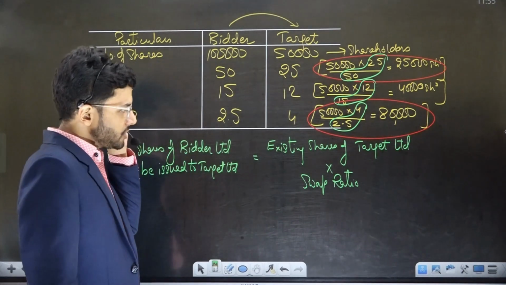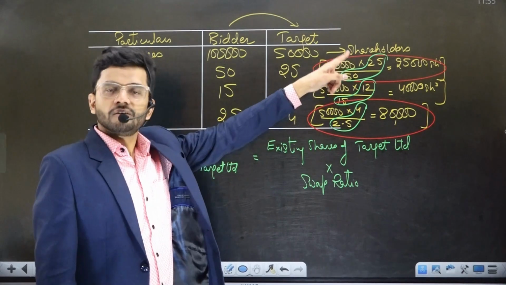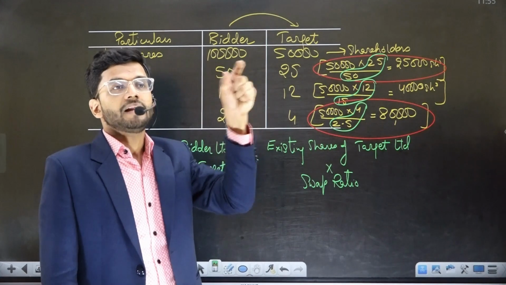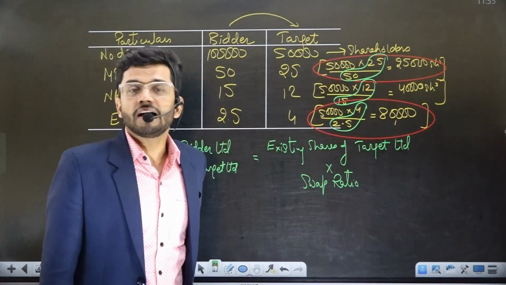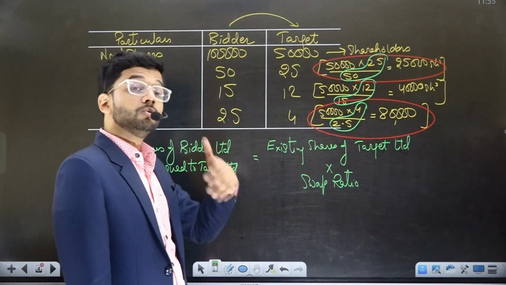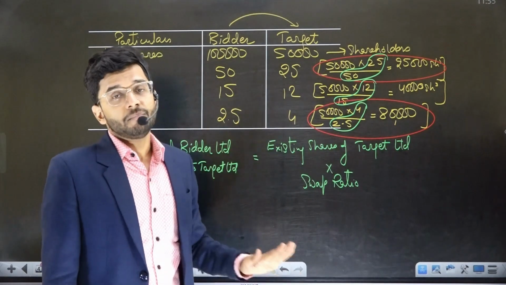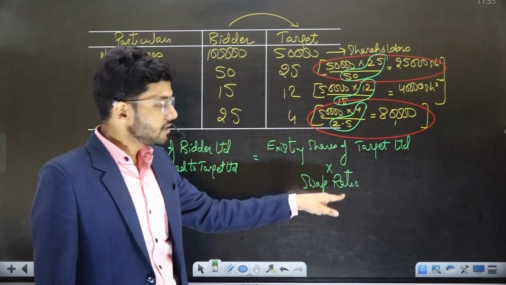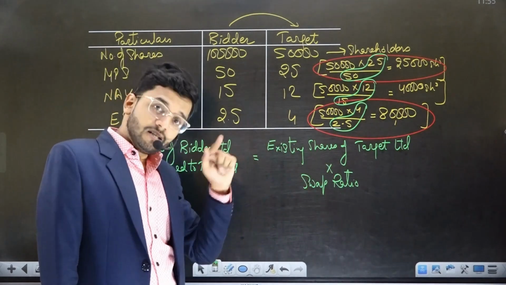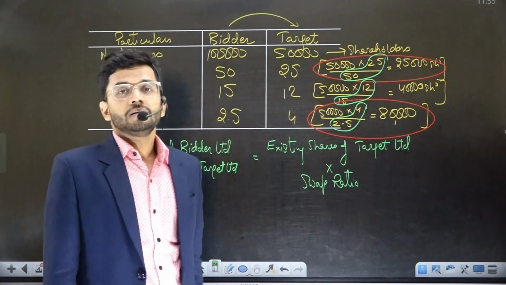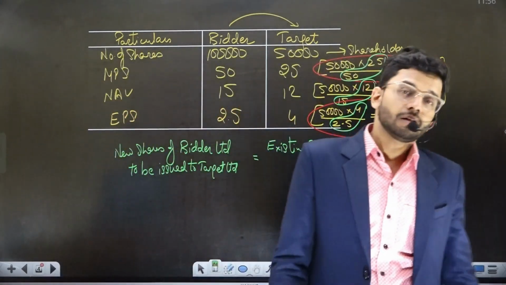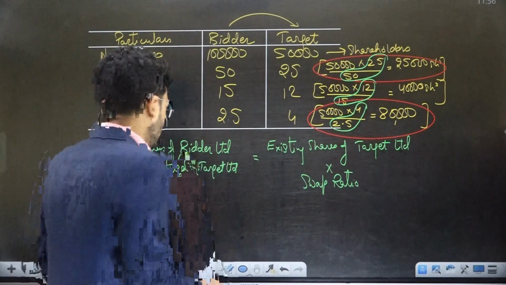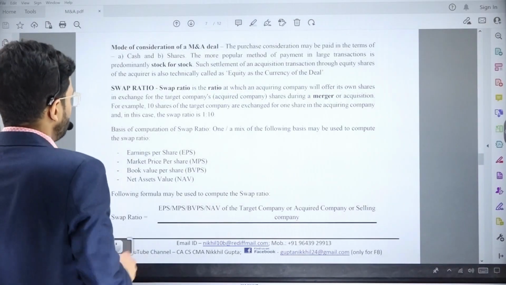What is the swap ratio? Swap ratio is the parameter of the target company divided by the parameter of the bidder company. So the numerator will always have the parameter of the target. The denominator will always have the parameter of the bidder company. This is what you need to learn. You need to remember that the numerator will always be the target company because we are multiplying the existing number of shares with the numerator first, and the denominator should always be the parameter of the bidder company. That is what we need to remember. Okay, sir. Got it? So this was the concept of swap ratio.